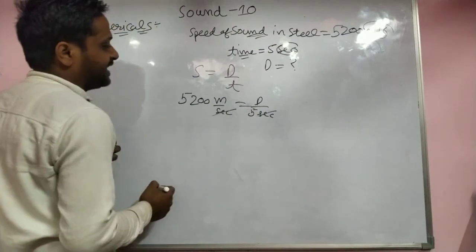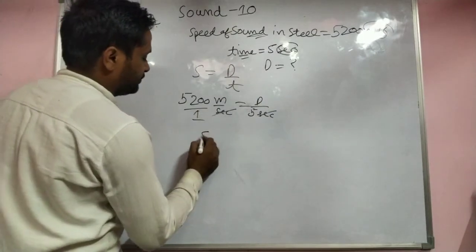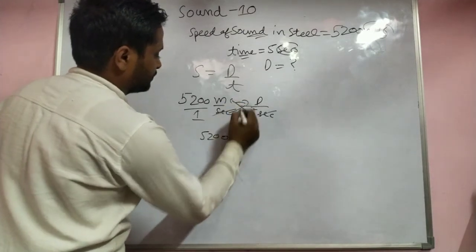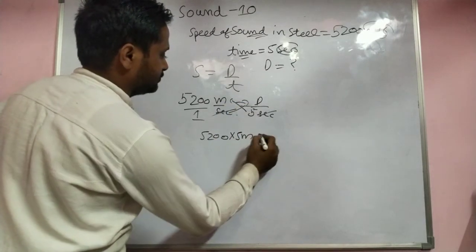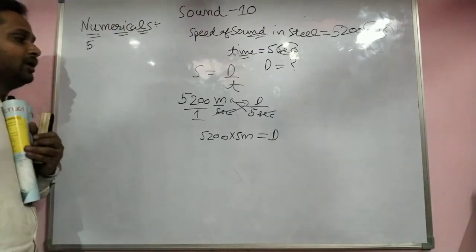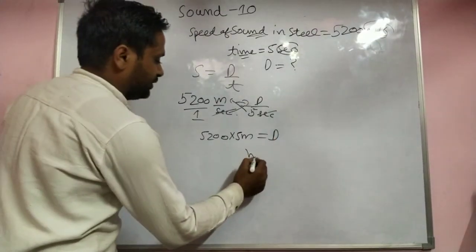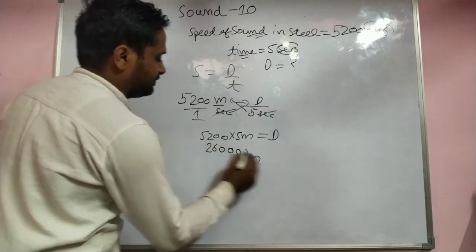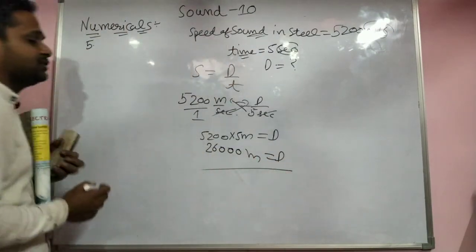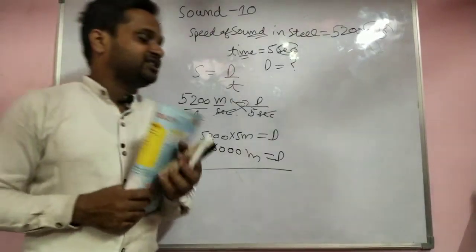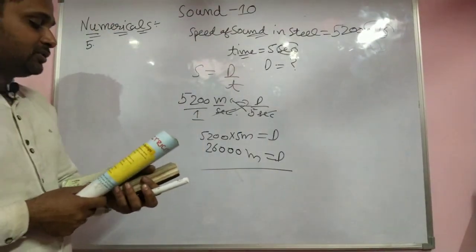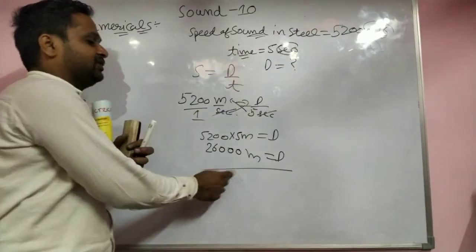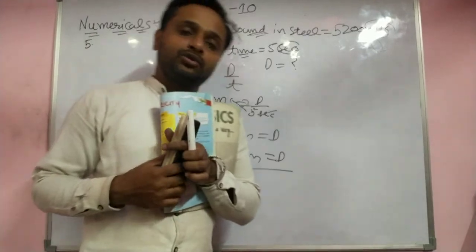Cancel second with second, then cross multiply. Multiply with 5: 0, 0, 5 times 2 is 10. Very easy, students. So the distance travelled by the sound in 5 seconds with this speed is the answer. Thank you, students.